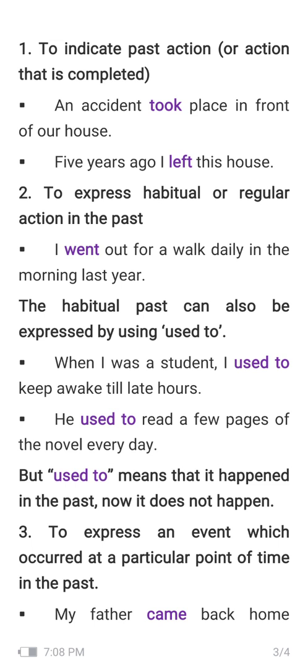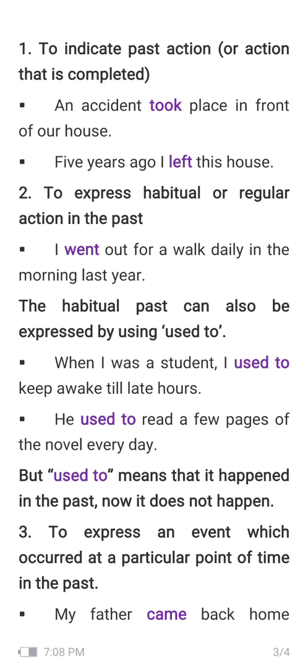That action is already completed. So that was the accident that took place in front of our house, and I'm telling it to somebody, then definitely I'll use V2 for the past action. And the next is, 5 years ago I left this house. Again I'm telling somebody that 5 years ago I left this house. So this is to indicate a past action, or an action that is completed. Understand?